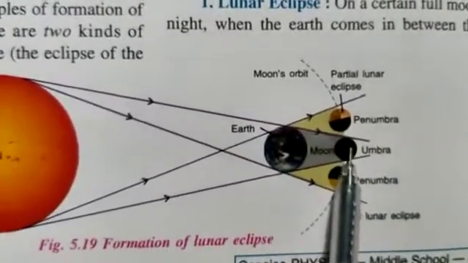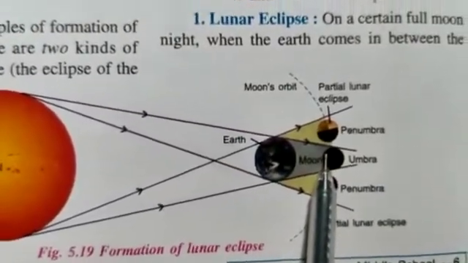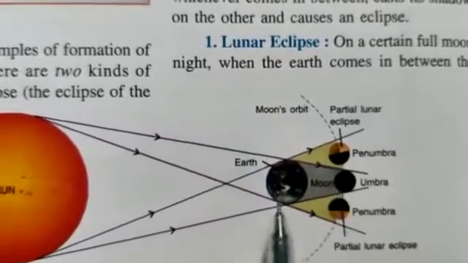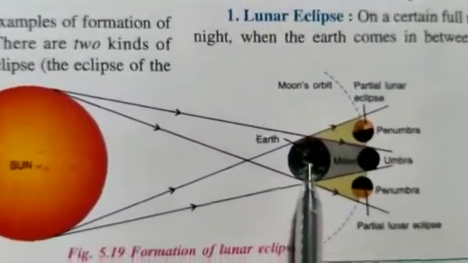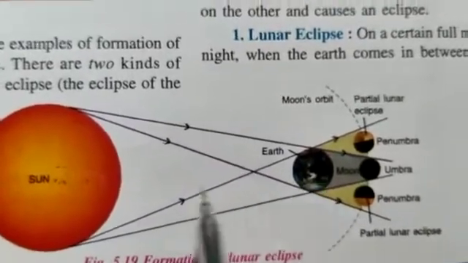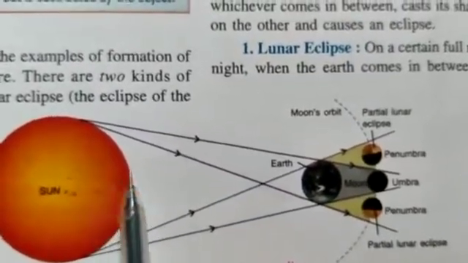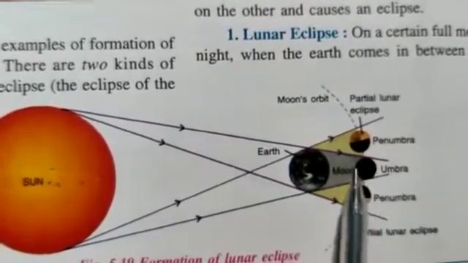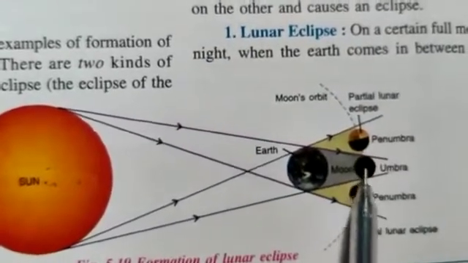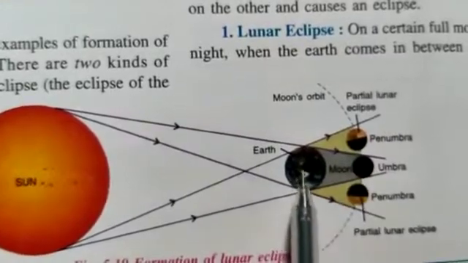The part of the moon lies within umbra. Now children, when the earth is in the center, what happens? The light which is falling on the earth covers the entire moon, because moon is in smaller size than earth.